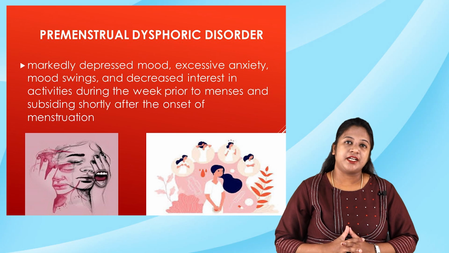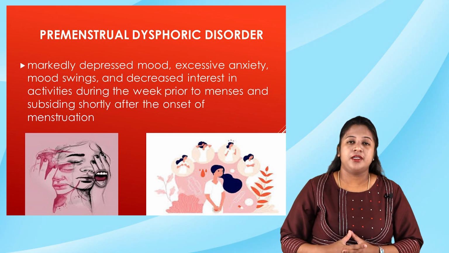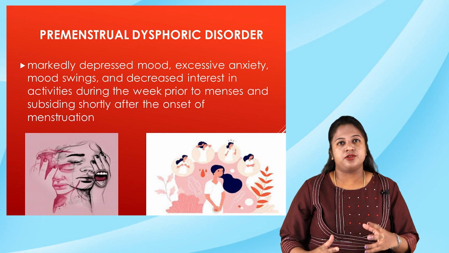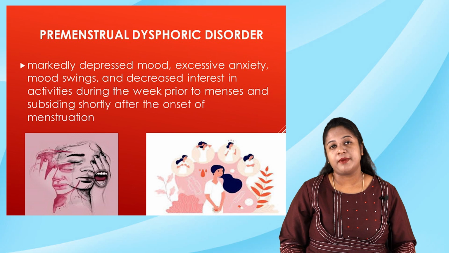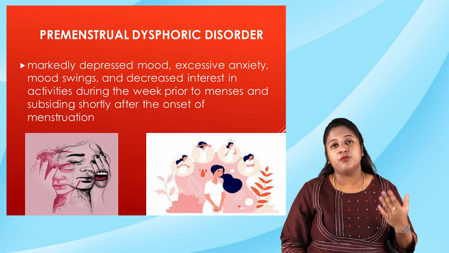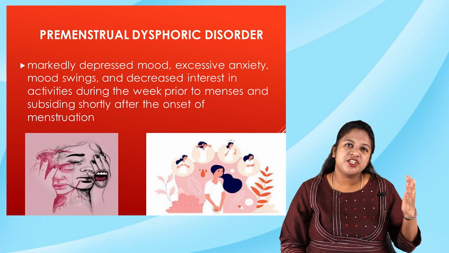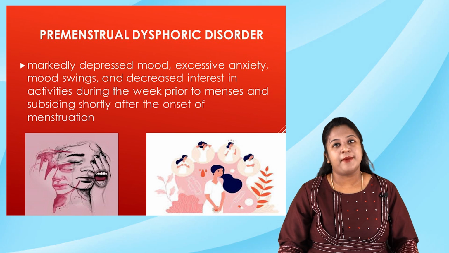So that is the condition. You also would have experienced this if you're a lady or a girl. Just before getting the periods, for a week prior to the menses, right? There will be disturbances in the mood or mood swings, which later subside after starting the menstruation.